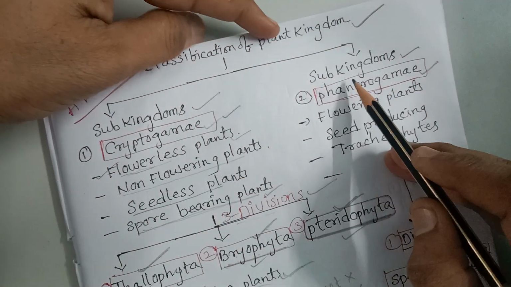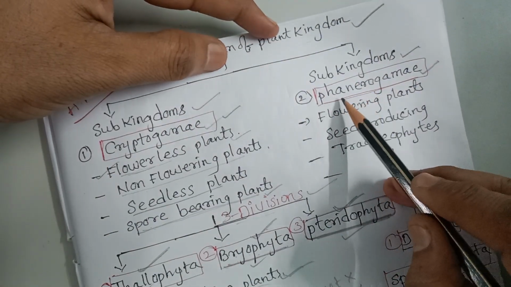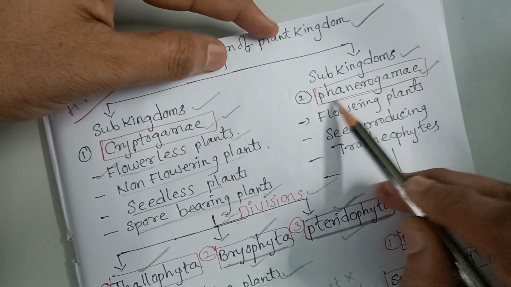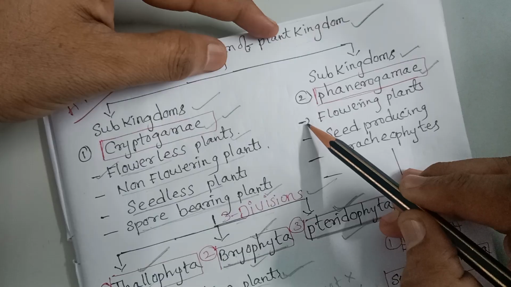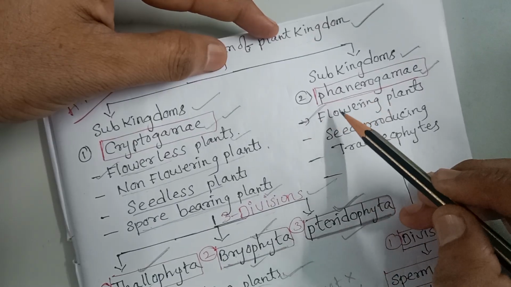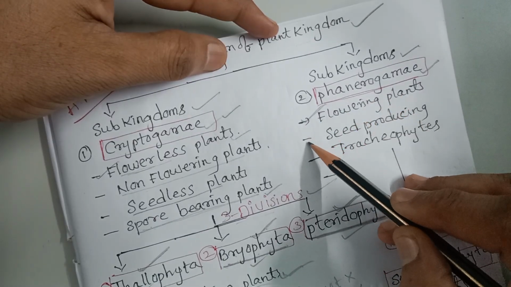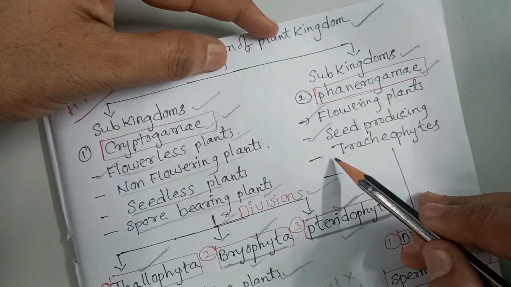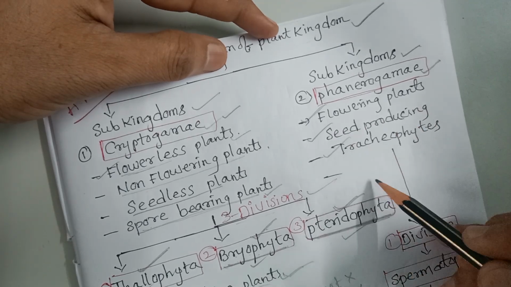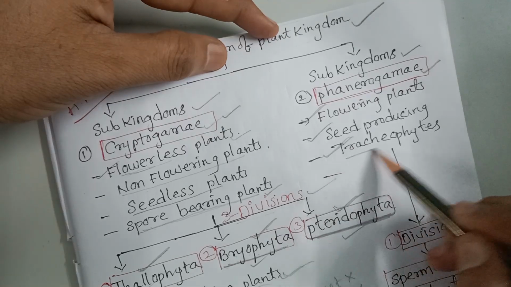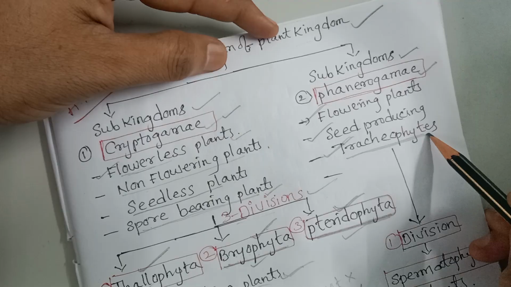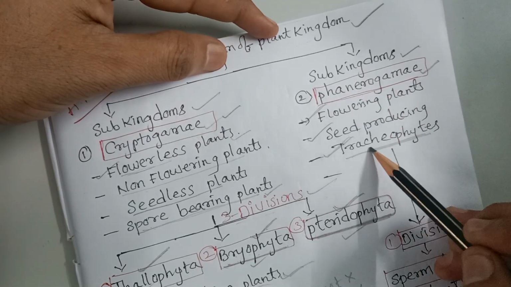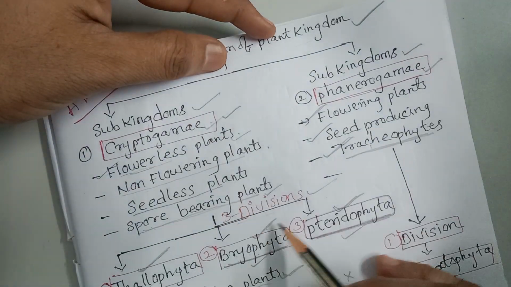Next one is the second subkingdom, that is called phanerogamy. What are the characteristics of the phanerogamy? The first character is flowering plants. Second one is seed producing plants. Phanerogamy plants are also Tracheophytes plants. Tracheophytes means we can differentiate the xylem and phloem for the transportation of water from soil through the root to the plant body. So phanerogamy is Tracheophytes, cryptogamy is Atracheophytes.